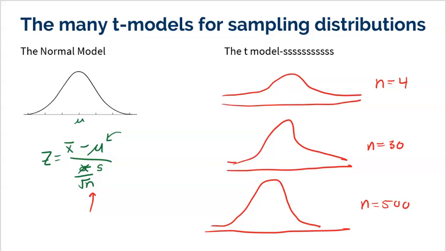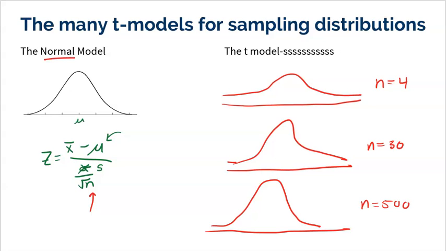Now, we did not have this problem with proportions because there was no sigma with proportions, right? Here there is. So I hope you guys are understanding this. There are actually tons and tons. I only drew 3. There's tons and tons of T models, and he made a T model for every single sample size. Now, how did he define these different T models? Because there's only one normal model. So when you say normal model, you're only talking about one.